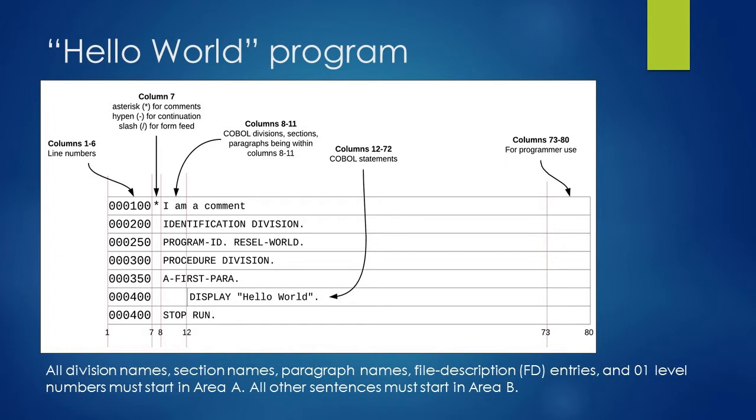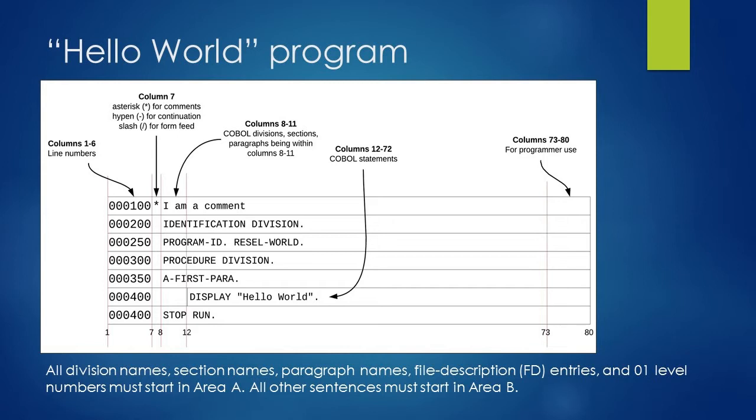If you look into this example, the actual coding starts from column 8, which is area A, and some part of the coding starts from area B, which is column 12 to 72. The other columns, like column 1 to 6, are line number or sequence number. Column 7 is either for comment or continuation.